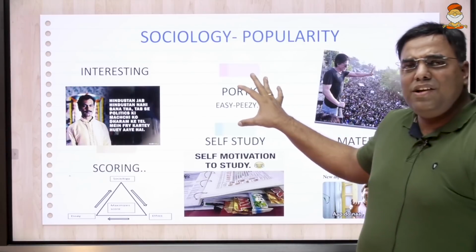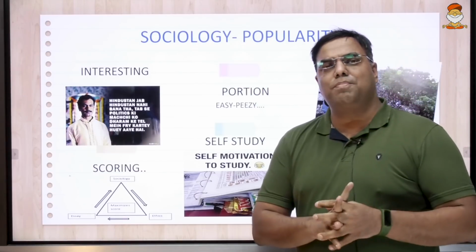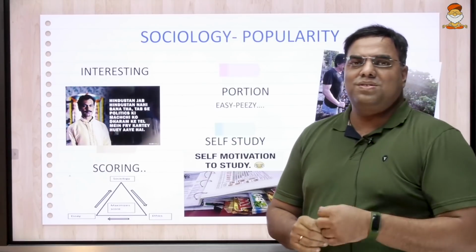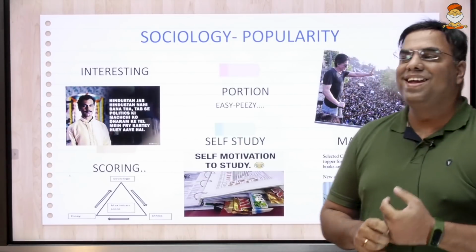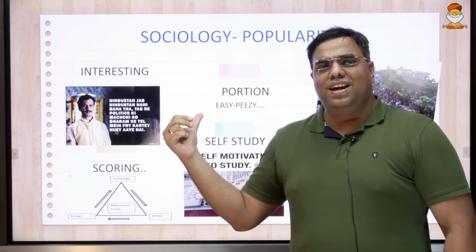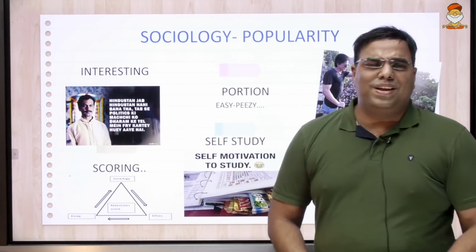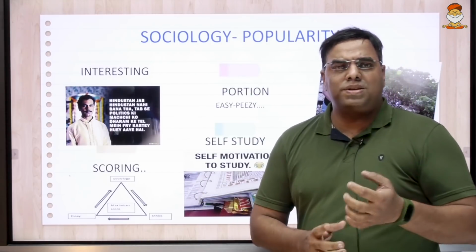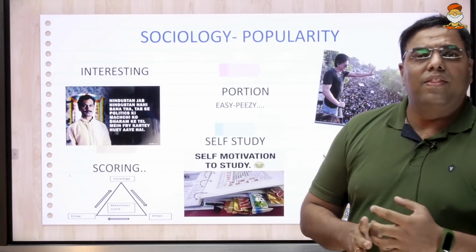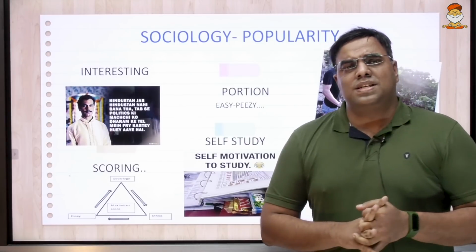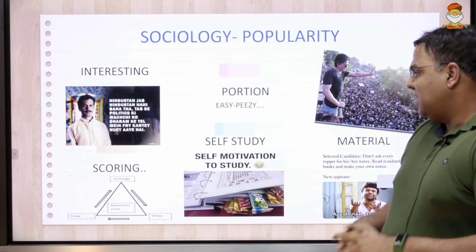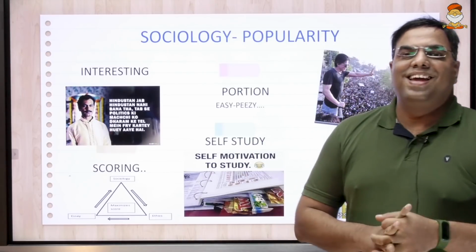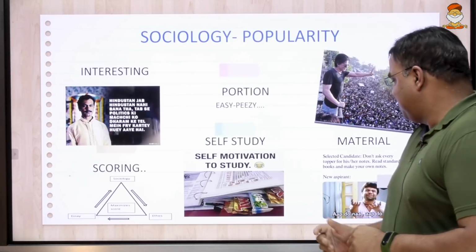The next thing is, if you look at the portion, most of the chapters look similar in paper 1 and paper 2, and you have a lot of books and guides coming in. People think it's a very easy portion and they take it. Compared to subjects like PSIR and other technical subjects, sociology appears at first glance very easy. Most people think they know most of the things and start doing self-study.